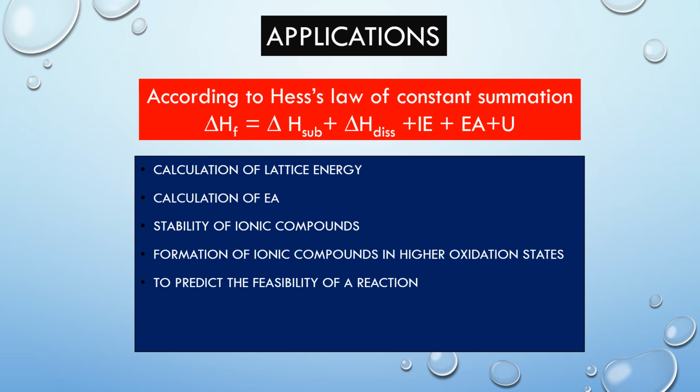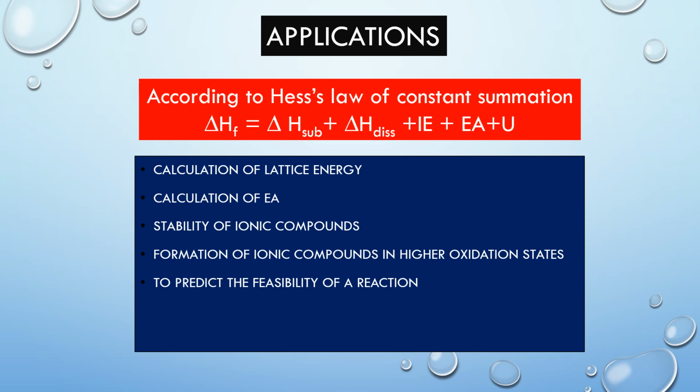Next is stability of ionic compounds. This cycle helps us to understand the stabilities of many ionic compounds. For example, it explains why magnesium oxide is a stable compound. We get high negative values of delta H formation, which indicates that magnesium oxide is stable. Next is formation of ionic compounds in higher oxidation states.